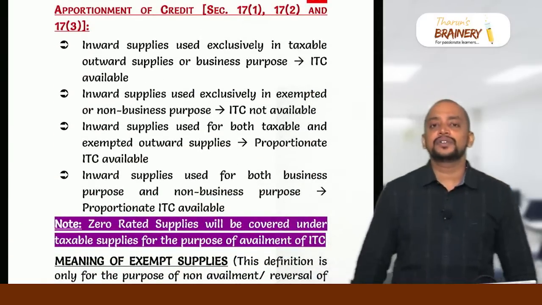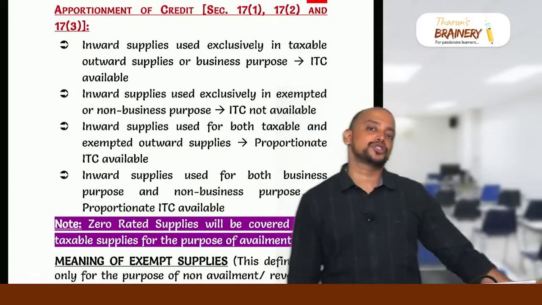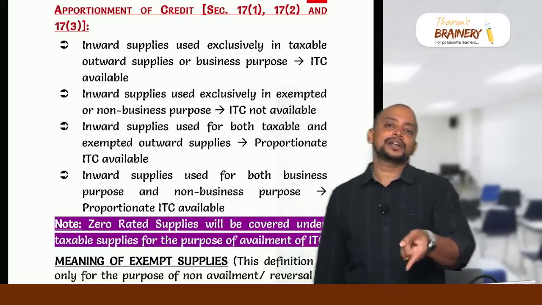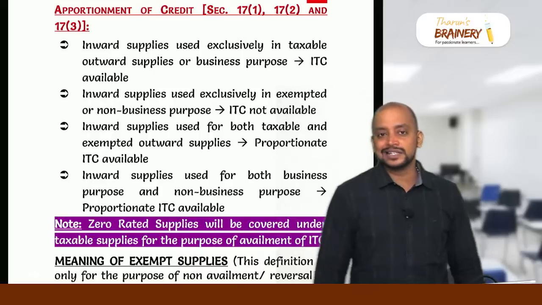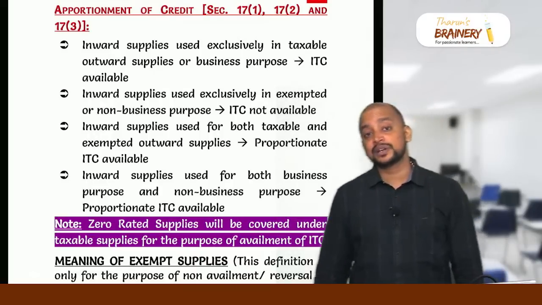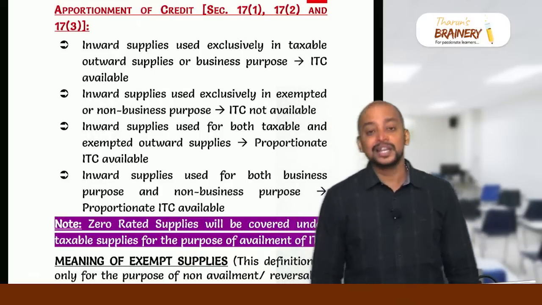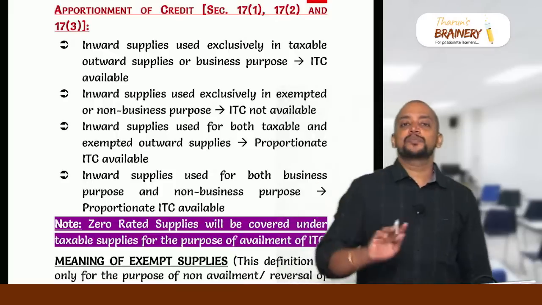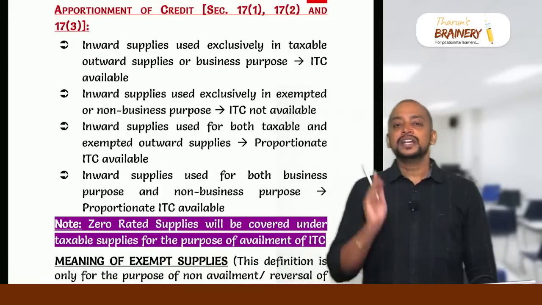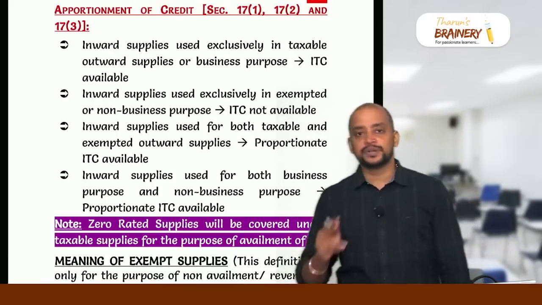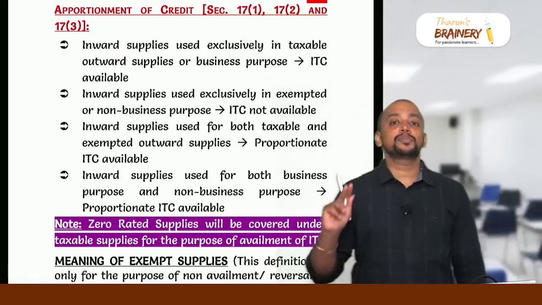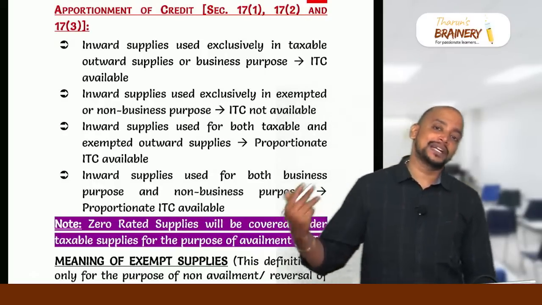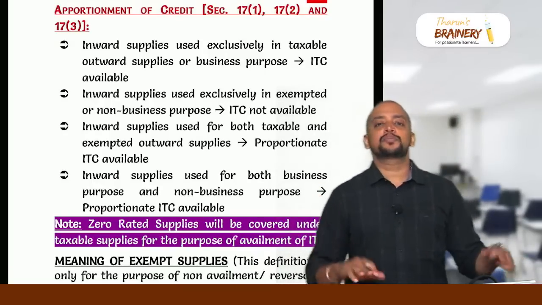Then 17(1), 17(2), 17(3) talk about apportionment of ITC. So 3 simple points. If inward supply is used for taxable supply, we can take ITC. If inward supply is used for exempted supply, we cannot take ITC. If inward supply is partly used for taxable, partly for exempted, we can take proportionate ITC. Same way, inward supply used for non-business purpose, we cannot take ITC. Inward supply used for business purpose, we can take ITC. Inward supply used partly for business, partly non-business, we can take proportionate ITC.